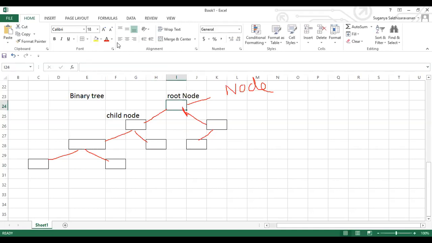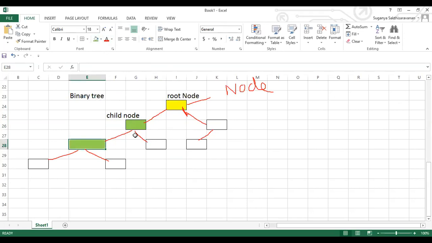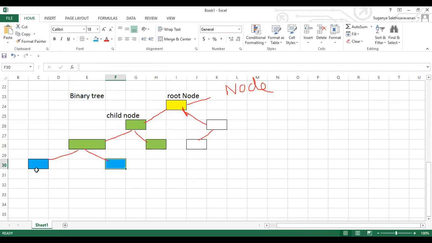The base node is called the root node, and the nodes which are getting some property from other nodes are called child nodes. These are child nodes. So this acts as a child for the previous node. And these two nodes are children of these particular two nodes. And in the same way these two nodes are children of the previous node. So we keep on having hierarchy, right? These two nodes which are from the same parent are called siblings. In a real-life example, we name them brothers; here we name them siblings. The two nodes which have the same parent node are called siblings.